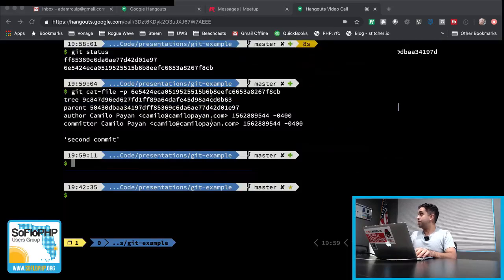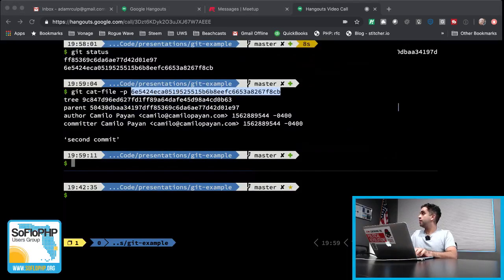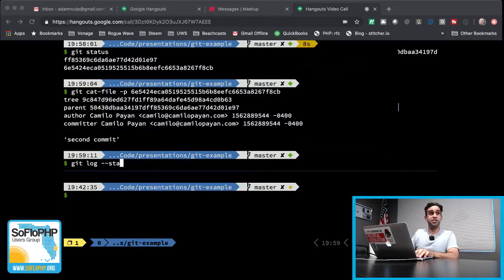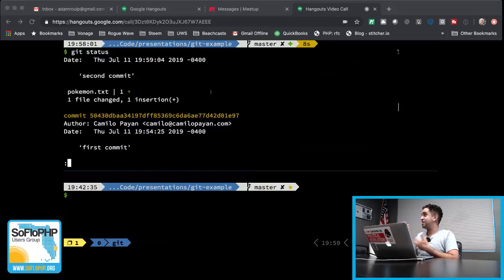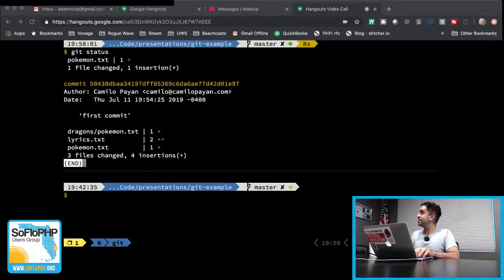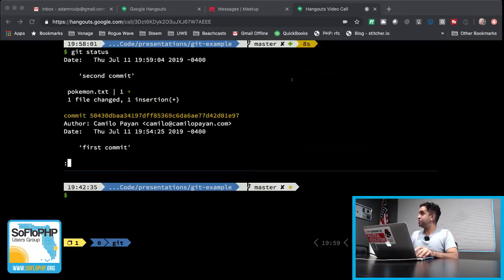Now, if we run git log using the commit that we just created, all right, now we're cooking with gas. We have an actual commit history. It understands what was committed when based on the trees, and even knows how much was changed.